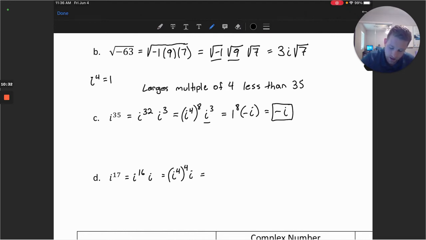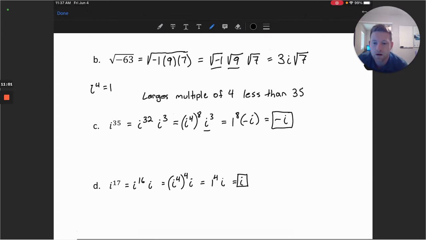We could say that i to the 4th, again, is 1. So 1 to the 4th power times i, and 1 to the 4th power still is 1. So this gives us just i in return. So our solution for i to the 17th is equivalent to just i itself. So that's powers of i and some operations with our imaginary unit.